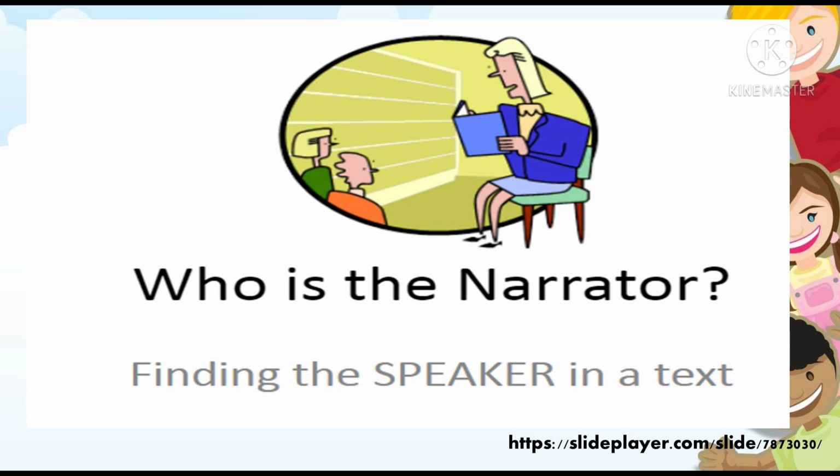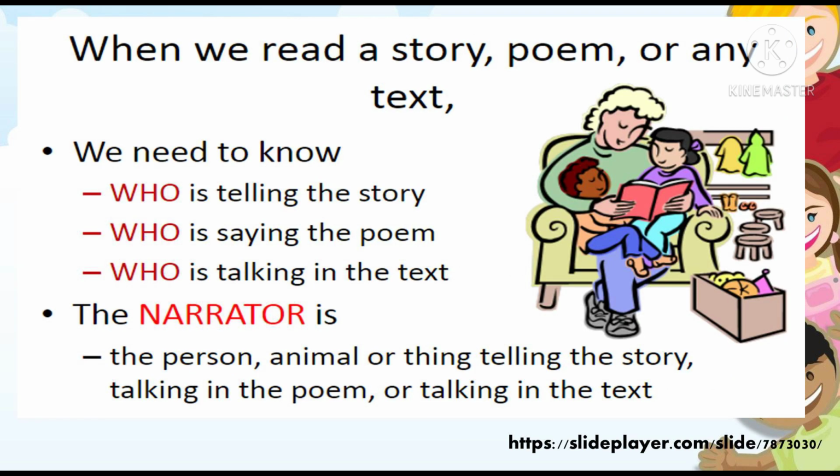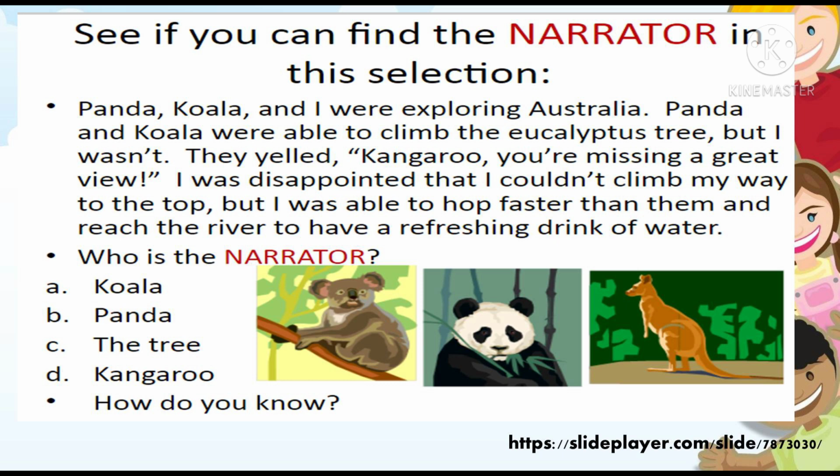Finding the speaker in a text. When we read a story, poem, or any text, we need to know who is telling the story, who is saying the poem, who is talking in the text. So, the narrator is the person, animal, or thing telling the story, talking in the poem, or talking in the text. Let's see if you can find the narrator in this selection.